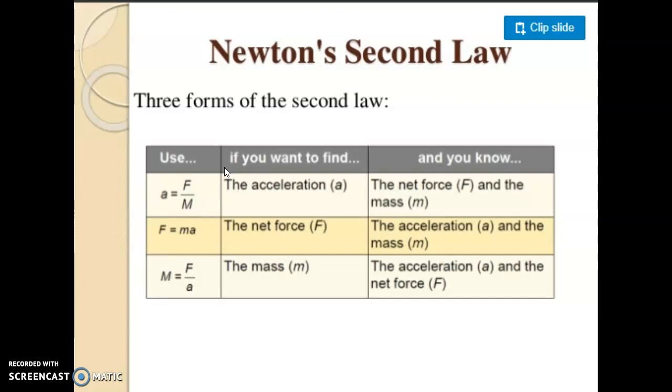So these are the formulas by which you can calculate one of the variables. If force and mass are given, you can calculate the acceleration by dividing F by m. If m and a are given, you can calculate the force by multiplying mass and acceleration. If the mass is to be calculated, you can divide F by a.